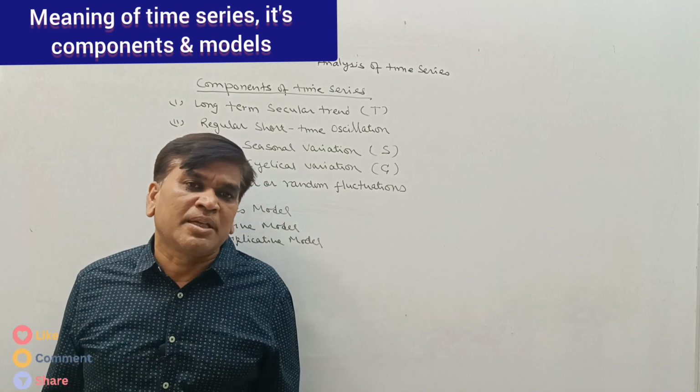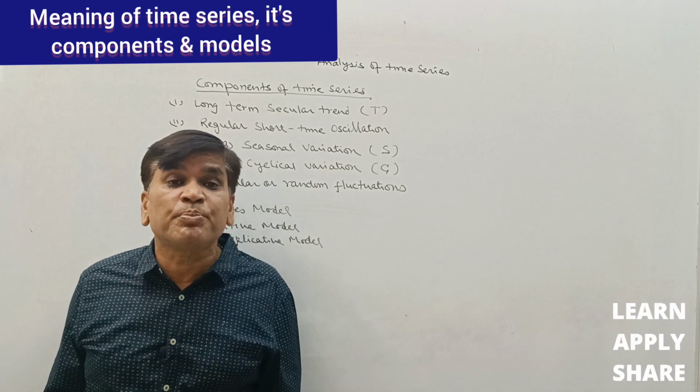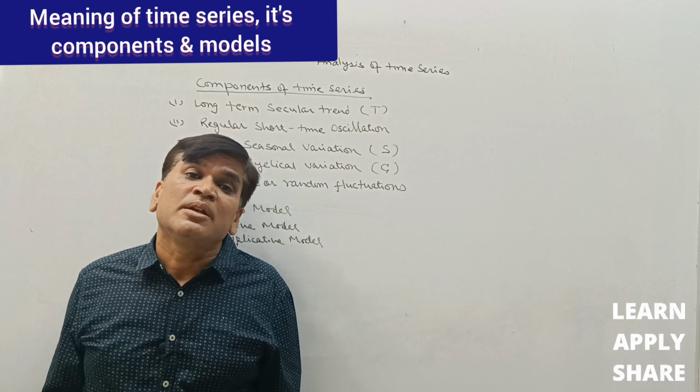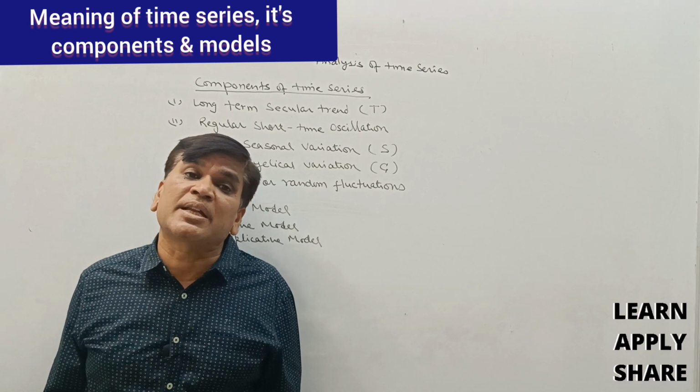As I gave the example of the STD PCO, sometimes it was at its peak. Many shopkeepers started STD PCOs and earned huge money.